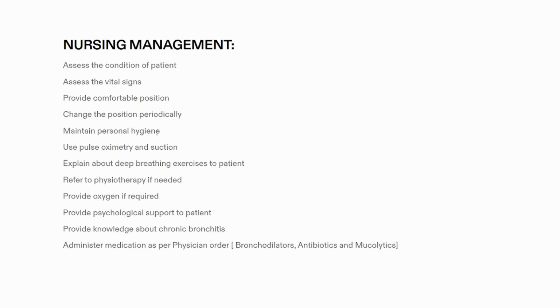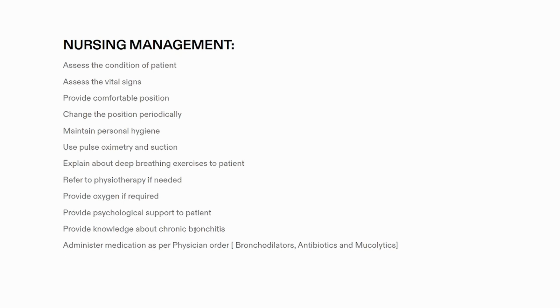Maintain the personal hygiene. Due to the further infections or any microorganisms due to hospital infections and all, they may be at further risk of getting this bronchitis severely. So we need to maintain the proper hygiene, using the pulse oximetry and suctioning. If the throat is blocked with any sputum secretions and all, and if the patient is not able to take breath, we need to do the suction. Explain about the deep breathing exercises to the patient. Refer to the physiotherapy if needed. By doing the physiotherapy, chest physiotherapy and all, further complications may be prevented.